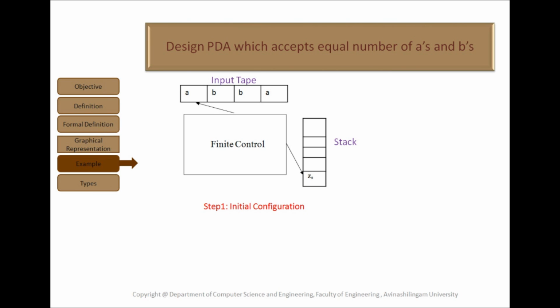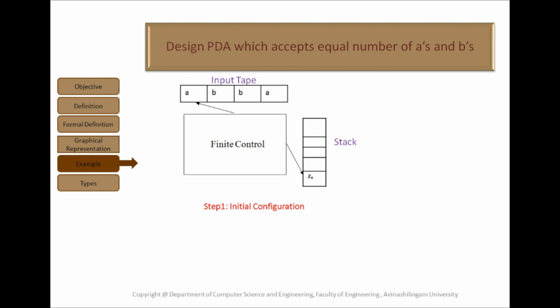Here we have the initial configuration. We have considered A, B, B, A as the input string which is to be presented in the input tape, and stack initially has Z0. This is the initial configuration of the push down automata.